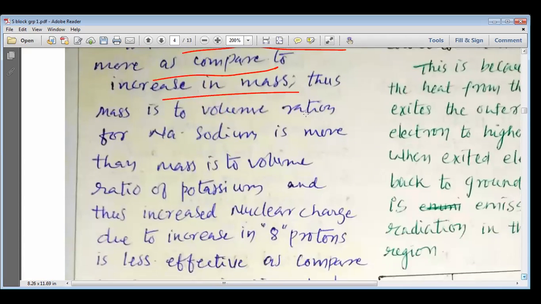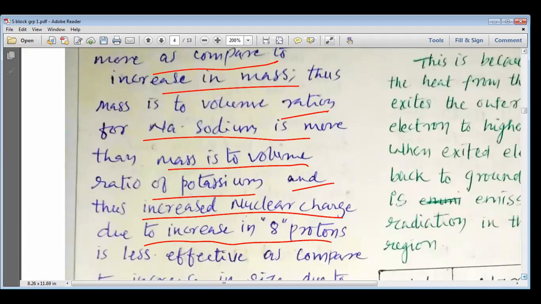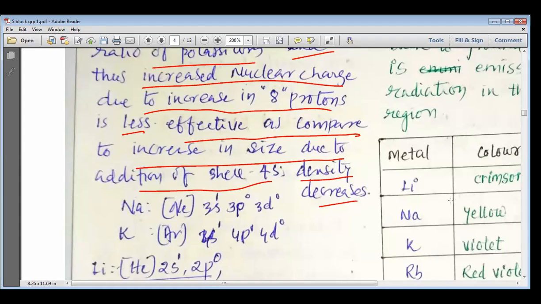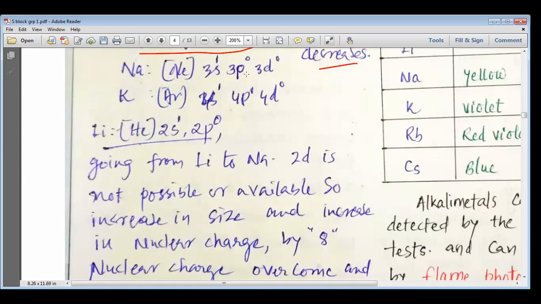Thus, the mass to volume ratio for sodium is more than the mass to volume ratio for potassium, and thus the increase in nuclear charge due to the increase of 8 protons is less effective as compared to the increase in the size due to addition of the shell. Density decreases, and that is how we can say that the density decreases, my dear students. This can also be understood by writing these orbitals.